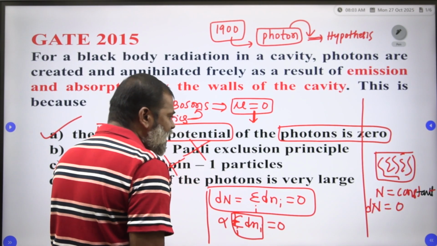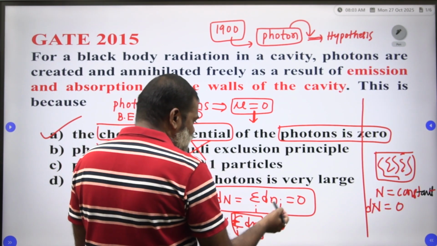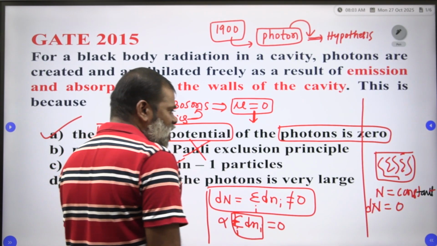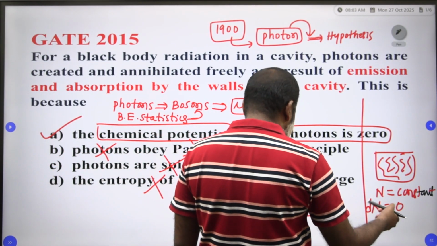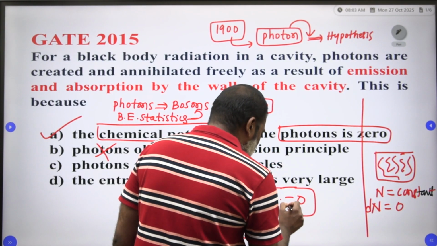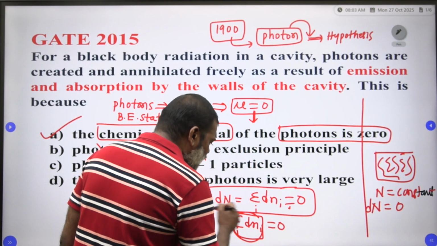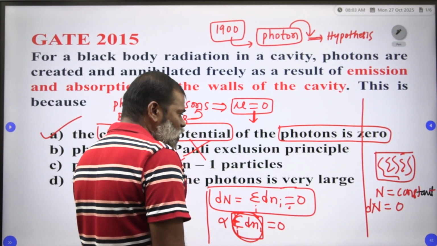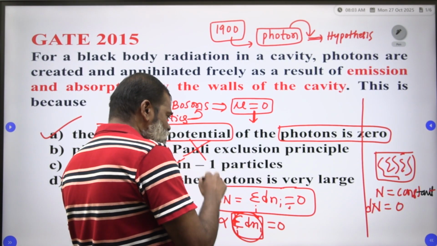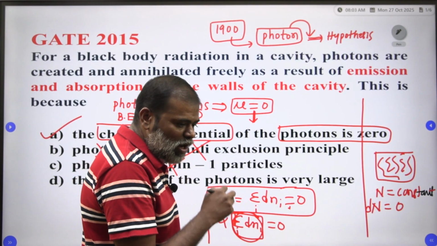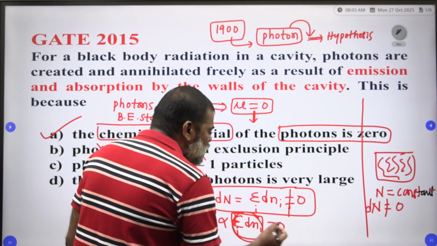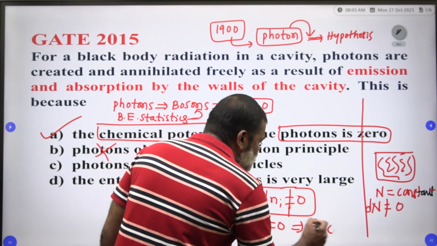Since the summation of dn_i is not equal to 0, therefore we can take alpha is equal to 0.